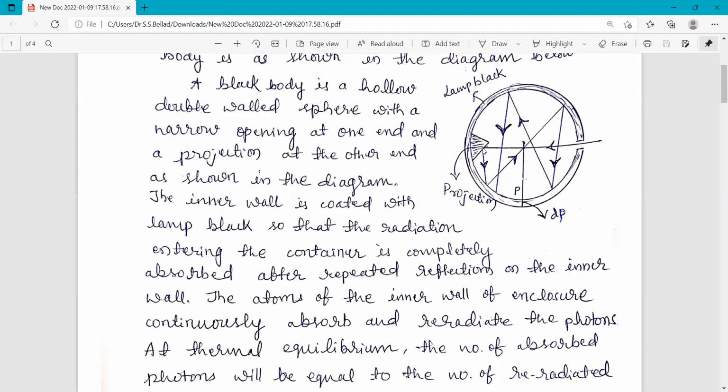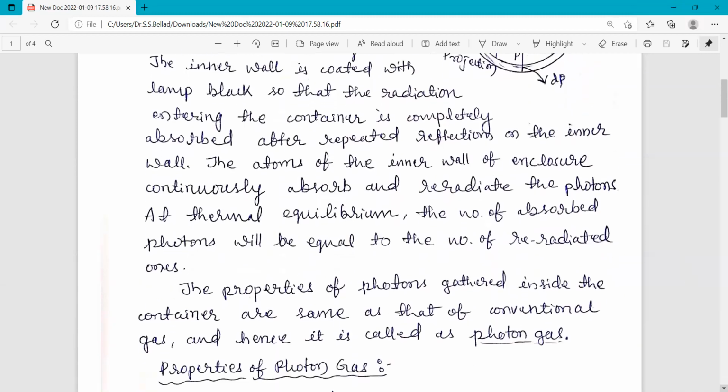It is incident on the projection first, then reflected in this direction, and here it gets reflected in this direction. Again it hits the wall and is reflected in this direction. In this way, this ray of radiation takes multiple reflections inside the container before it gets absorbed completely.